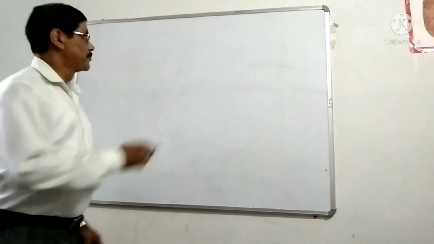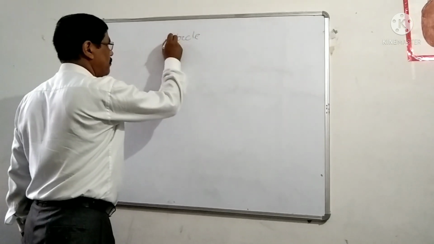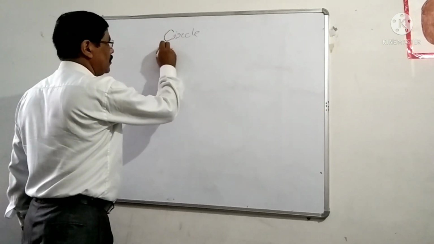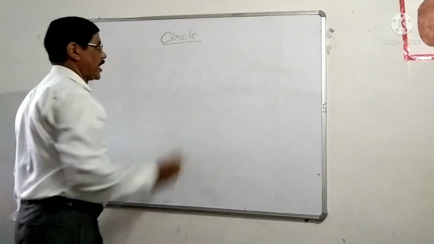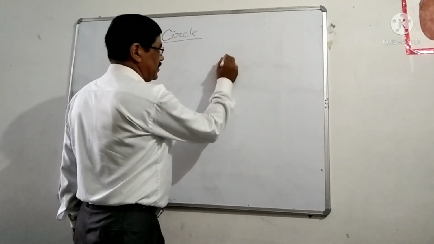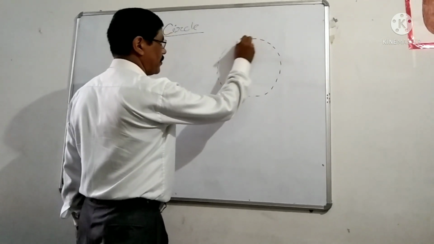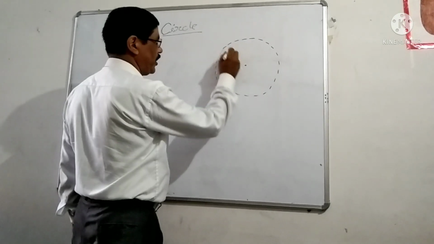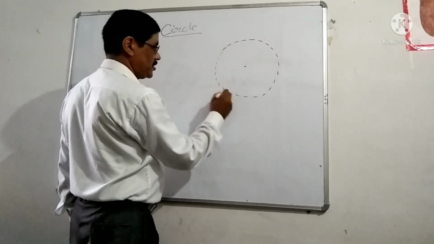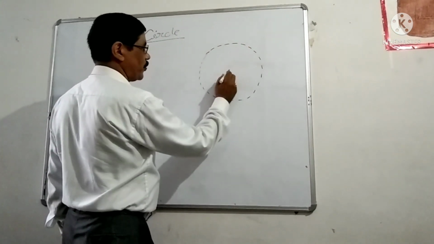Basic concept of circle. Circle is a very important part of geometry. So all of you listen carefully. What is a circle? The locus of the points which are equidistant from a fixed point is known as the circle. These are the points, and all the points are equidistant from this fixed point.